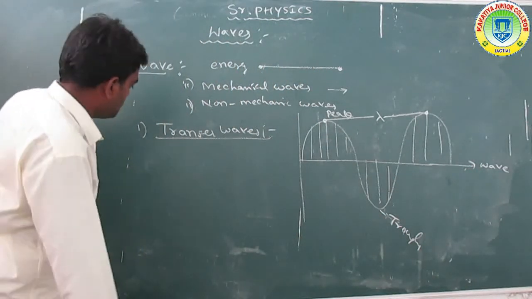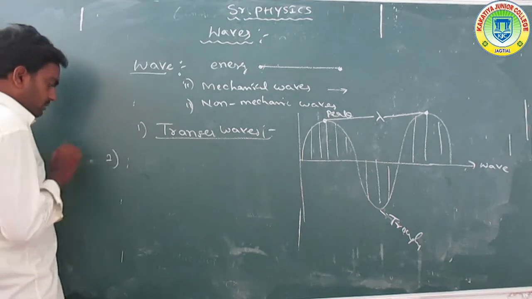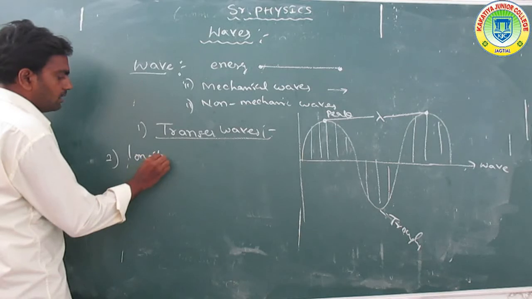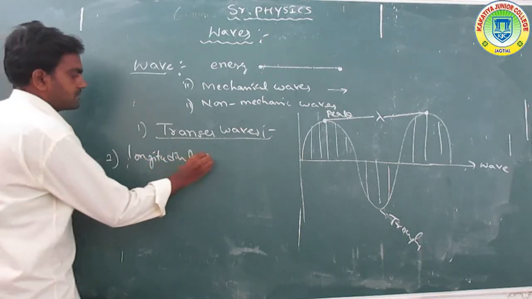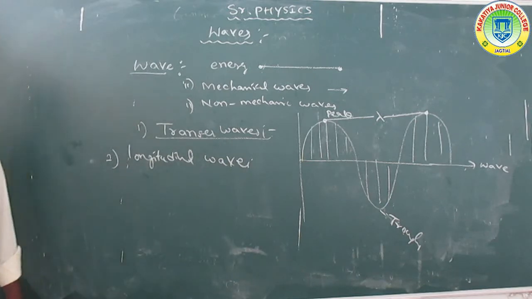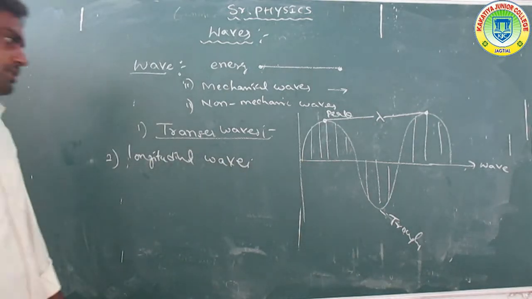The next one is called longitudinal waves. What are longitudinal waves? How are they formed? What is the definition of longitudinal waves?